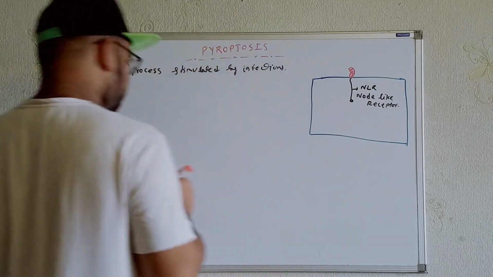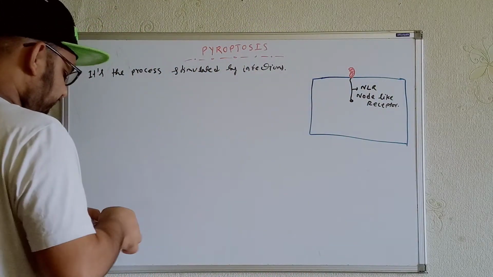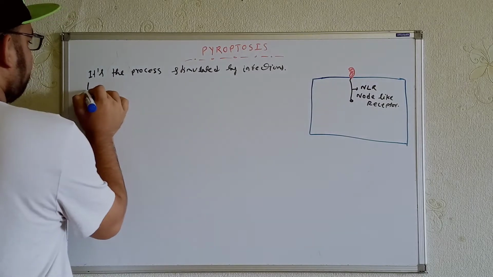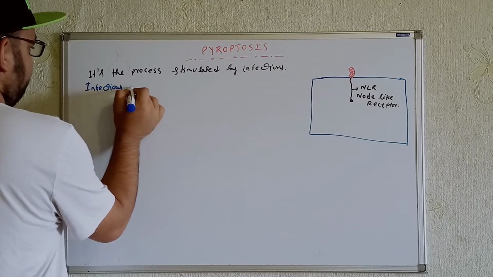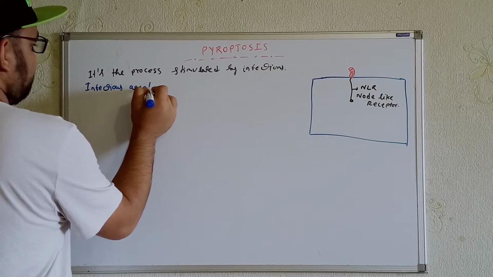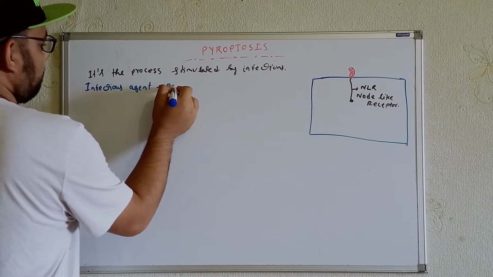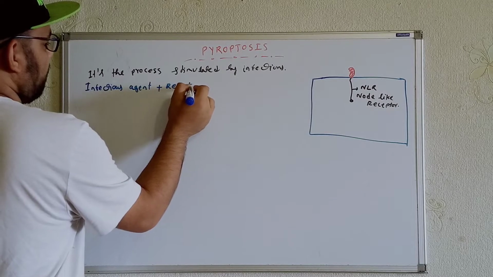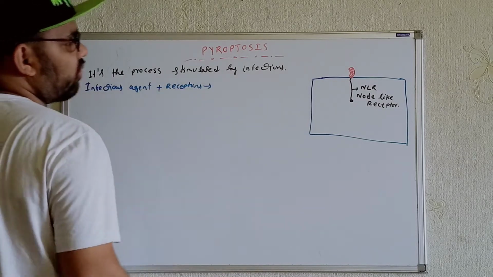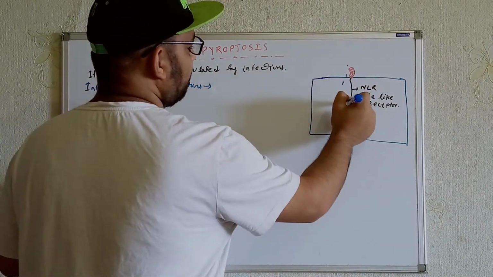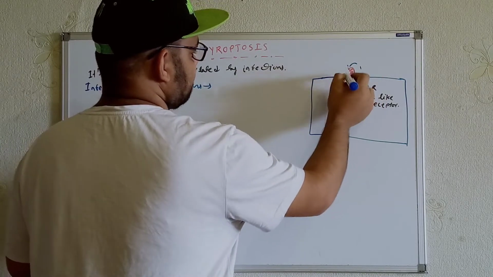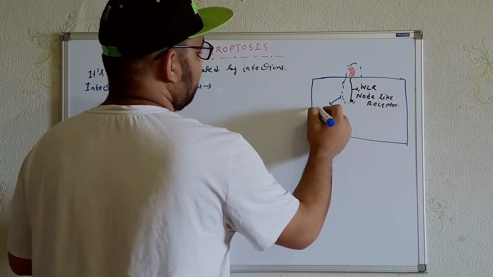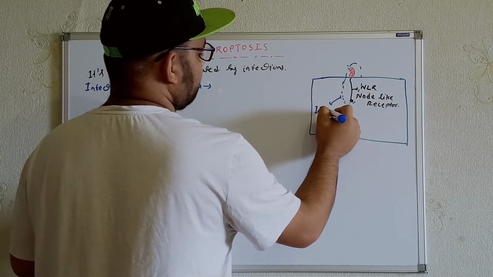That is, infectious agent plus receptors. Whenever they bind together, we can give the name of the combination, which is known as inflammasome.